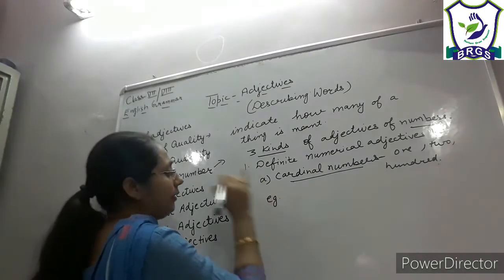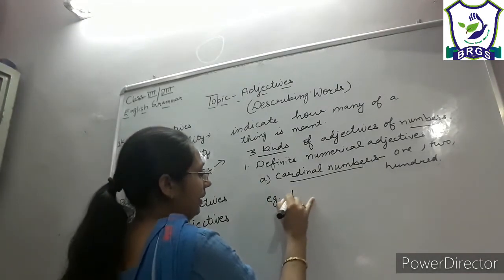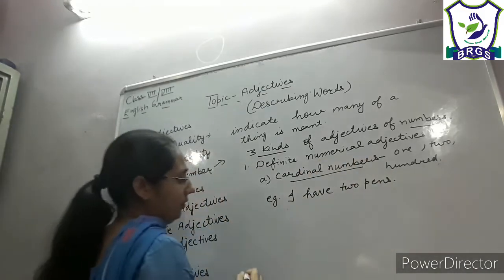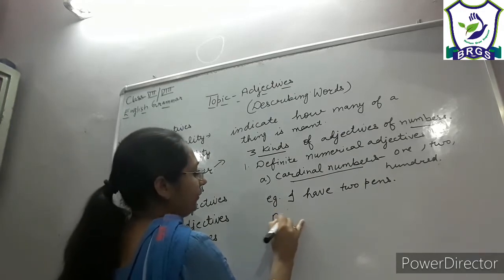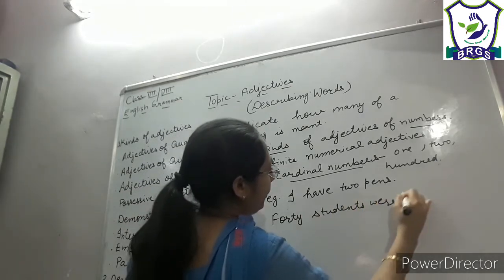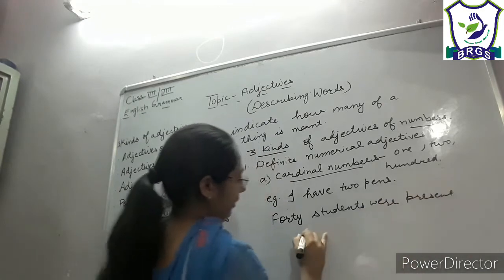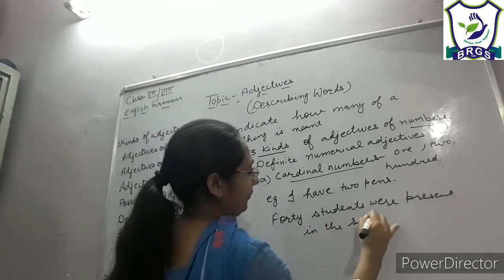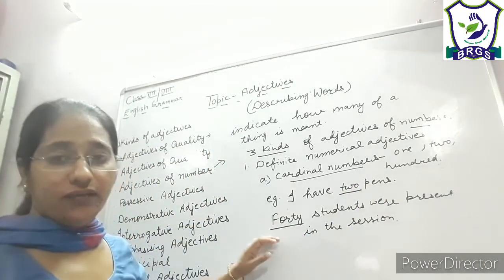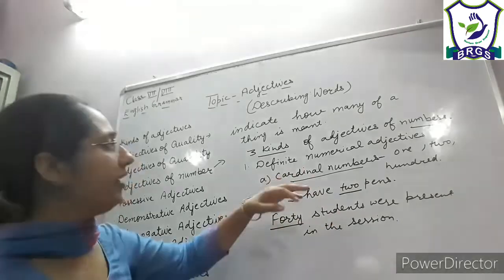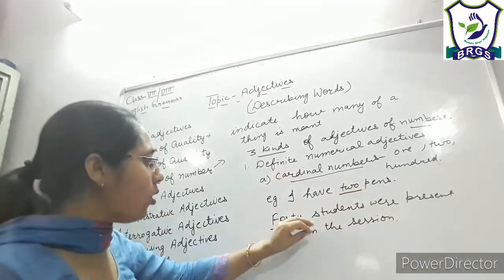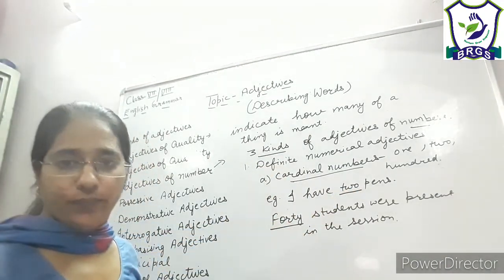Let us learn it by taking some examples. I have 2 pens, right? 40 students were present in the session, right? So 2 and 40, these are the numbers. They are giving the exact number of the nouns. They are giving the answer to how many pens do I have, how many students were present in the session, right?